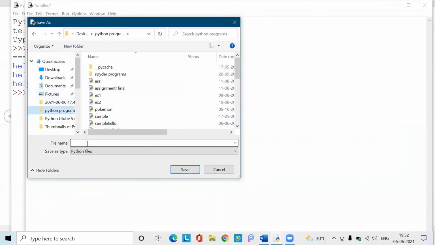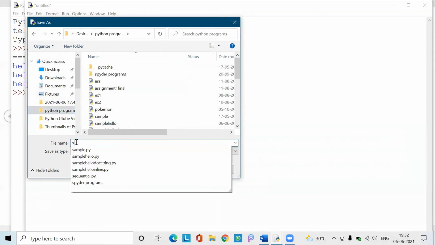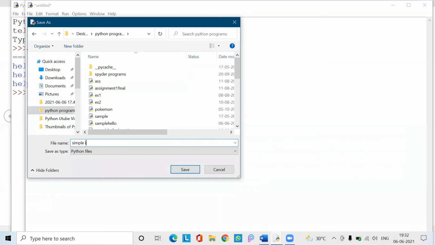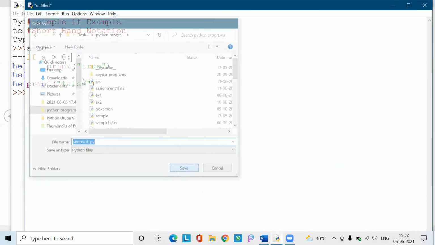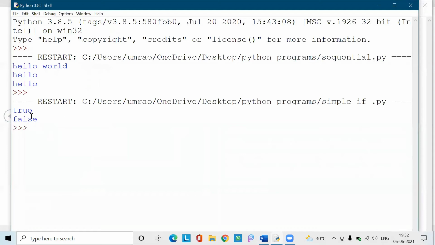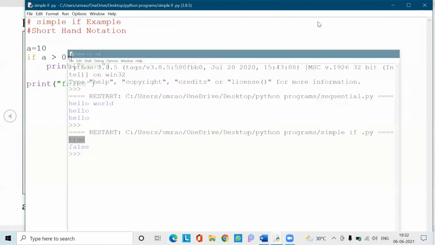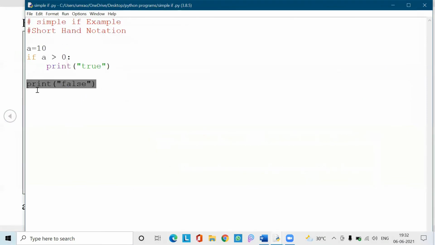In the Python program simple if dot py, shorthand notation. It has given me true and false, because a equal to 10 means 10 is greater than 0, so it has given me true. And the next thing is it has given me false as well, because print false is outside of the block.